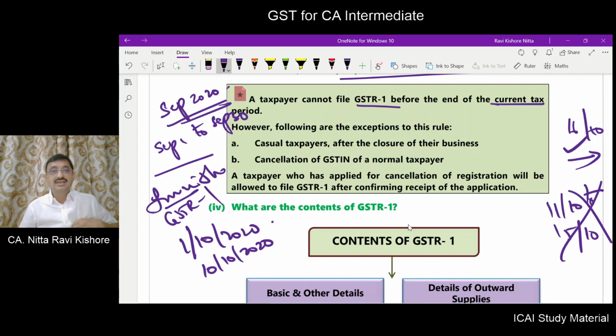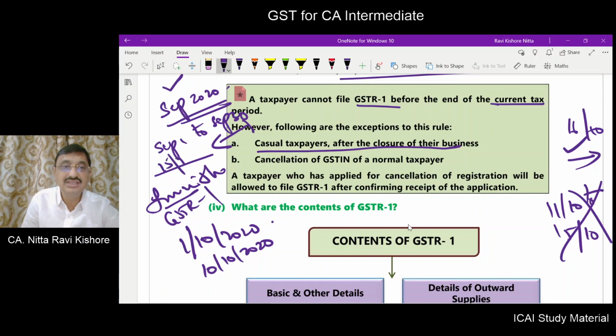But late fees will be levied. Now, if a casual taxable person is closing his business, then on or before 30th also, he can file GSTR1 for September 2020. Or the person has cancelled the registration on 15th September. He filed an application on 15th September and he got the acknowledgement also. Then he will be allowed to file GSTR1 of September 2020 from 16th September itself.